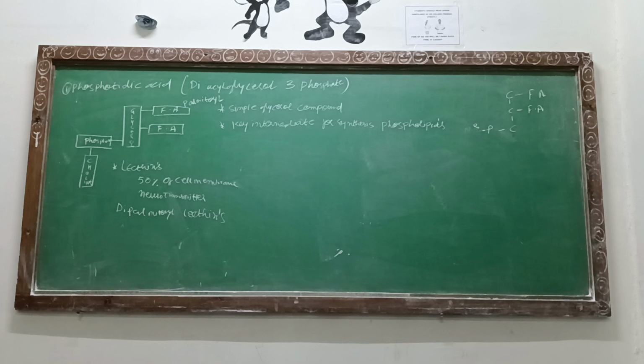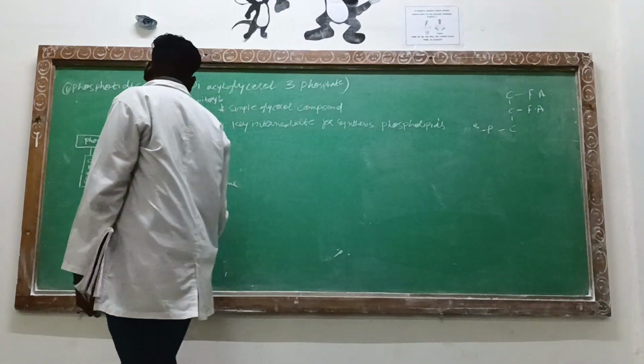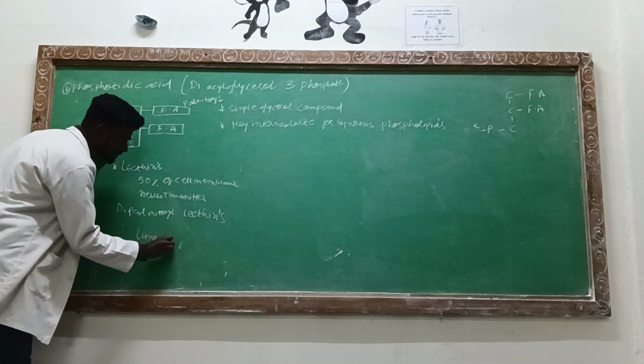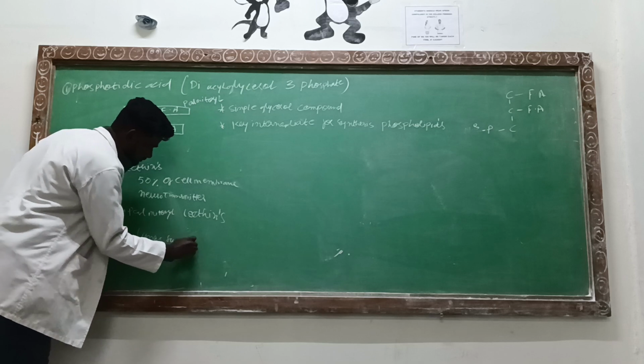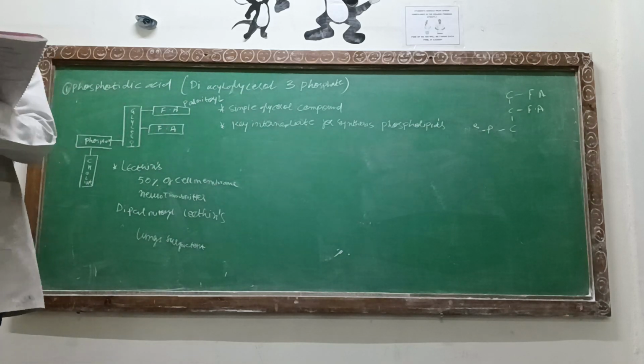Now, what is the role of dipalmitol lecithin? Why is it important for our body? Because it acts as a lung surfactant. What is the role of a lung surfactant?